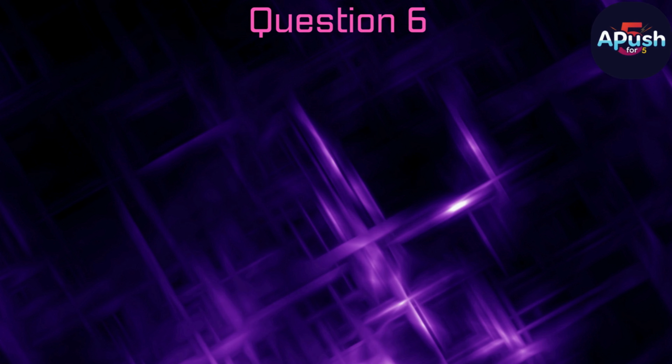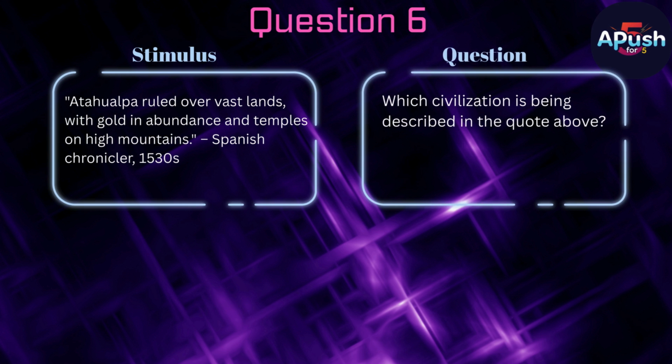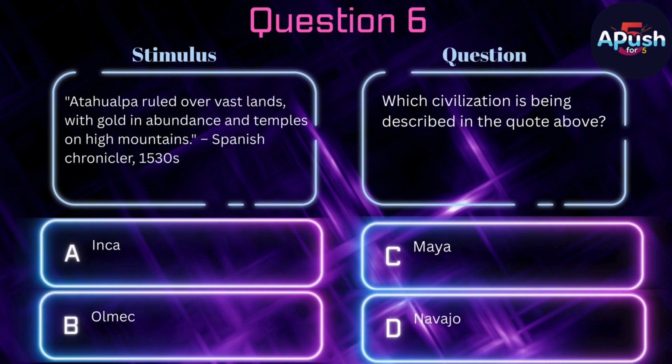Question 6. Stimulus. Atahualpa ruled over vast lands with gold in abundance and temples on high mountains. Spanish chronicler, 1530s. Question: which civilization is being described in the quote above? A. Inca, B. Olmec, C. Maya, D. Navajo.